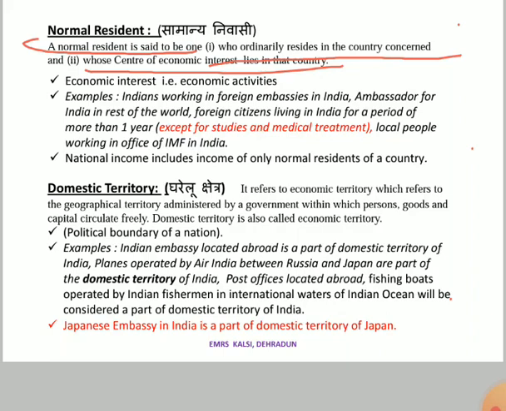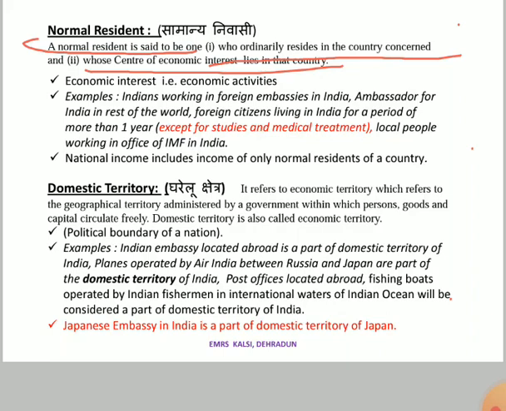Everybody knows about Kendriya Vidyalaya. So suppose there is a Kendriya Vidyalaya in America. That Kendriya Vidyalaya belongs to India. That's a property of India, or I should say, the name attached to that Kendriya Vidyalaya belongs to India. Indian name is attached to that Kendriya Vidyalaya.